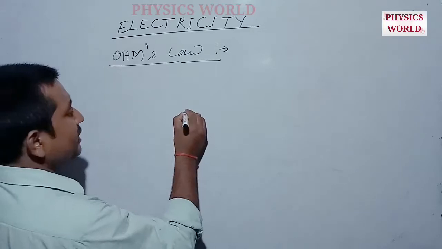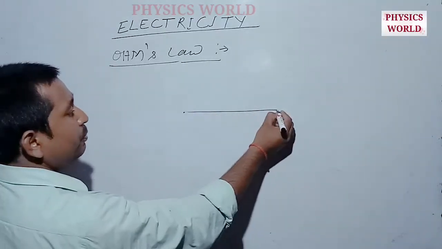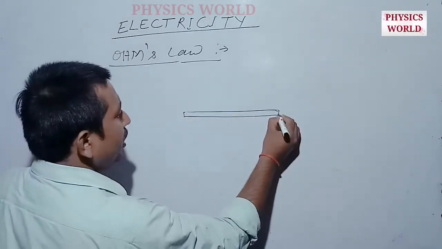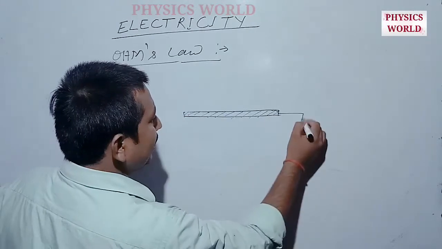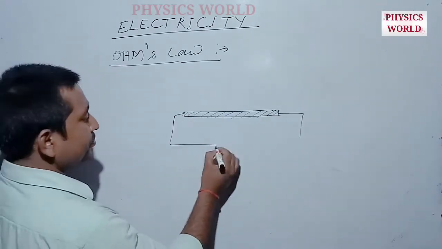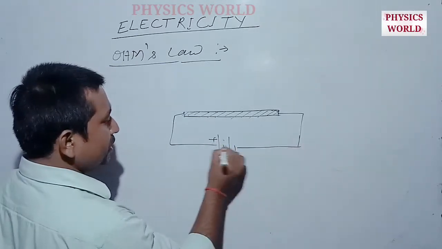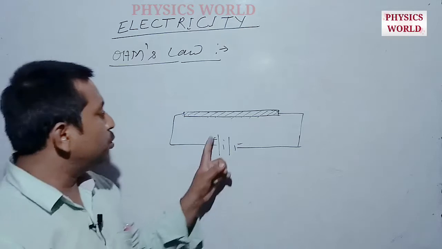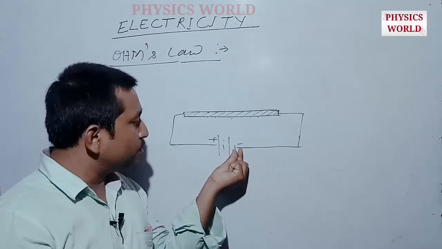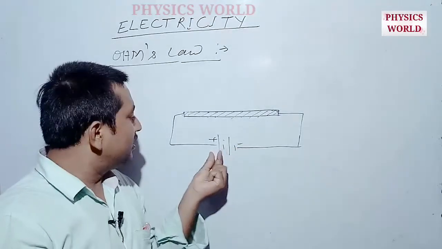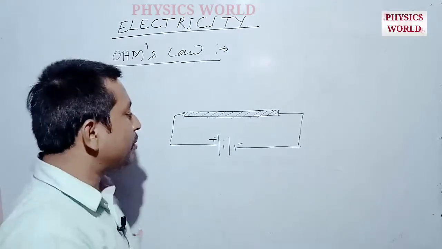Suppose that there is a conductor of length L, and we connect a battery to the conductor with the help of connecting wires like this. As we know, the terminal whose line is longer in comparison to the other one is taken as the positive terminal, and this one is taken as the negative terminal of the battery.